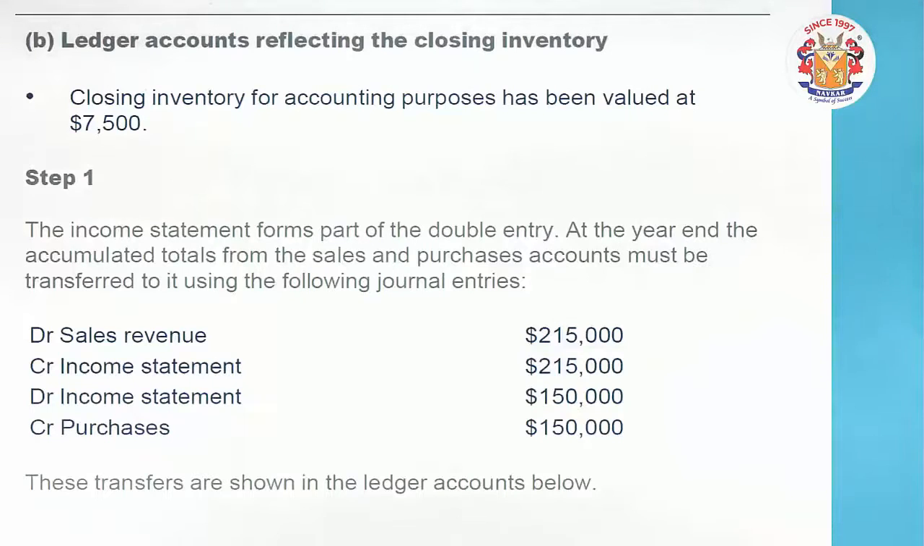Friends, here the journal entry is taken. The things which were balanced into the accounts now will be taken to the income statement. Sale was credit entirely. Now the sale becomes debit and the income statement will become credit in the total amount of $215,000. In the same way, whatever the purchases in total were debited throughout the year, now it will become a credit, and a debit in the income statement, 1,50,000 in total.